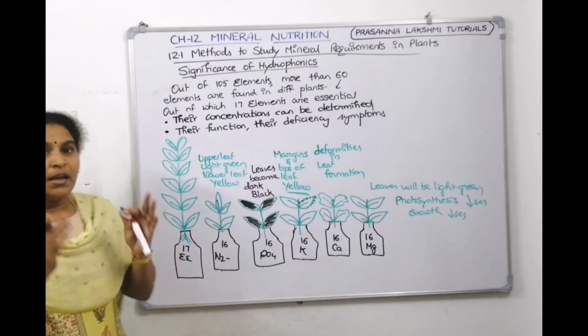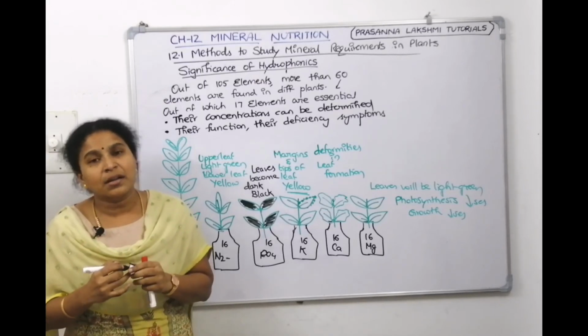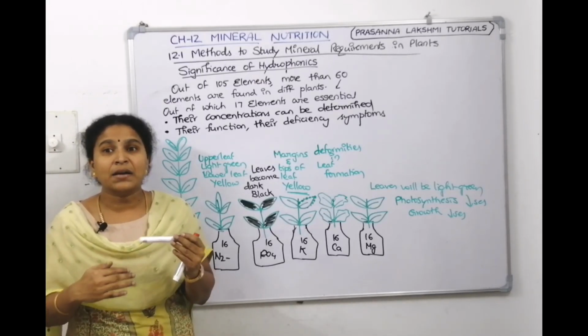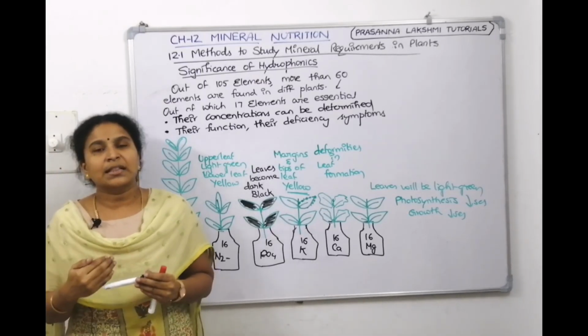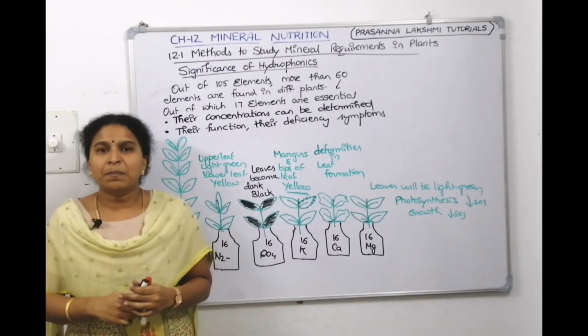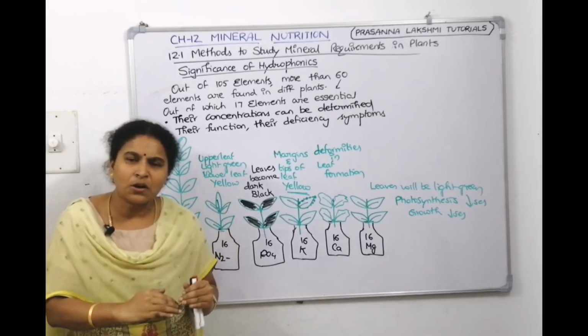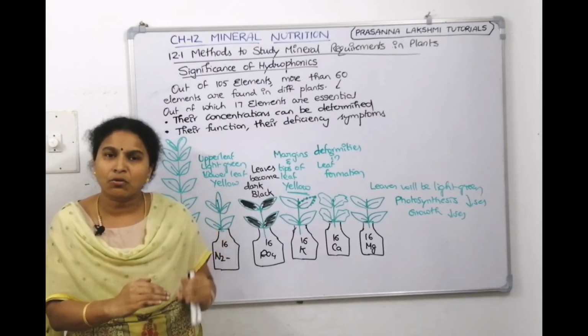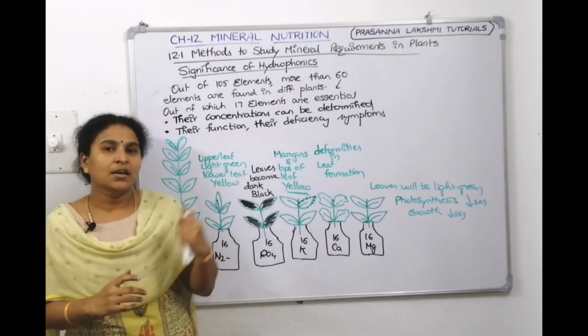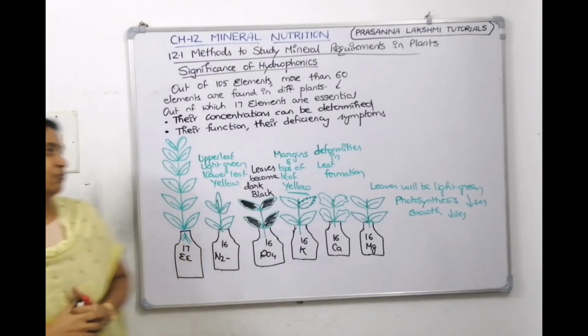So we can tell in which concentration the mineral is required by the plant. If the plant requires it in more concentration, then that is a macronutrient. If the plant requires that element in very less concentration, then that is called a micronutrient or trace nutrient. Take a screenshot. We will continue.